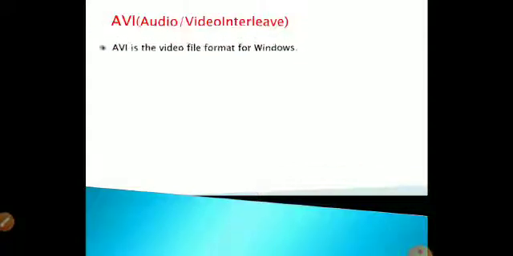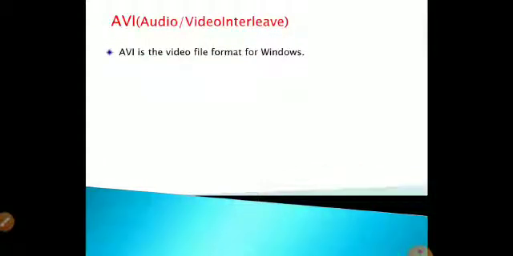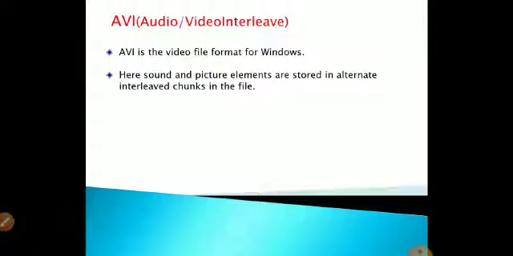So first we are going to see about AVI, and what is AVI? Audio Video Interleave. From the name itself we can identify interleave, that is, it minimizes the memory size with the help of interleaved chunks. So you can see it clearly. First point, AVI is the video file format for Windows, and here the picture and the sound elements are stored in alternate interleaved chunks.